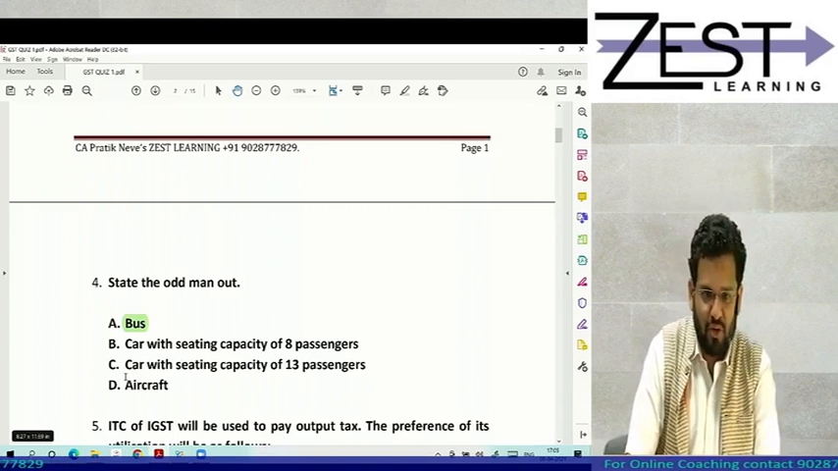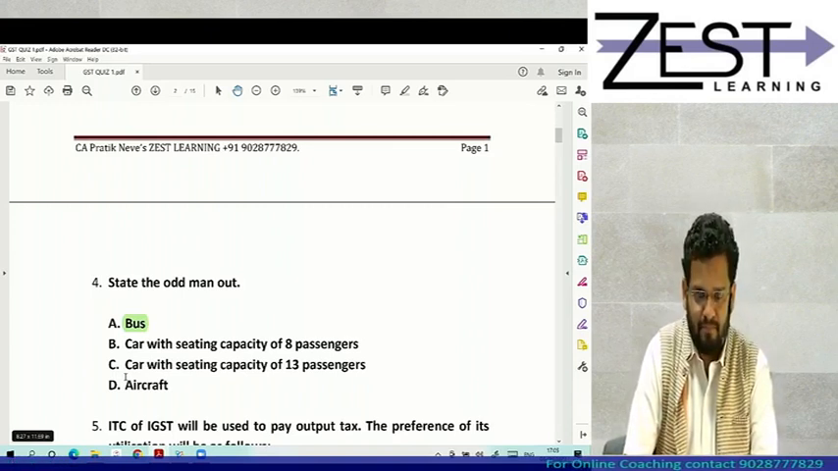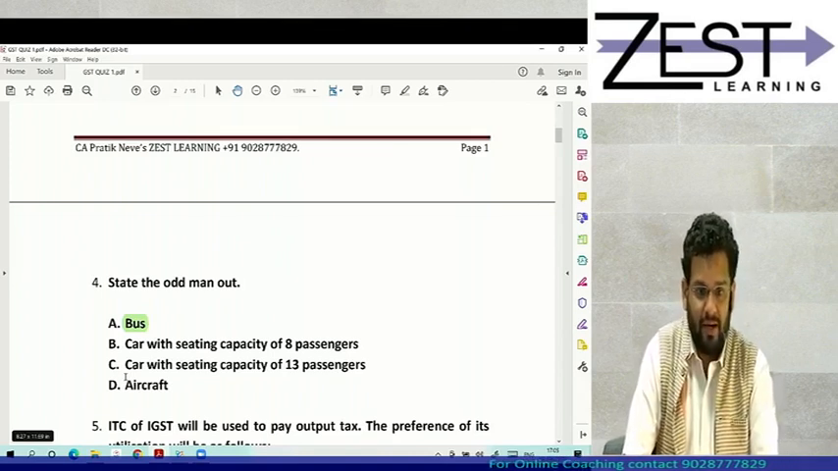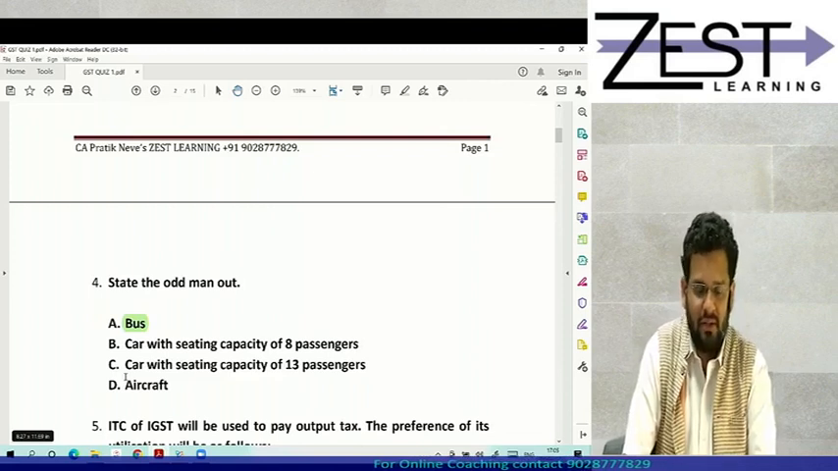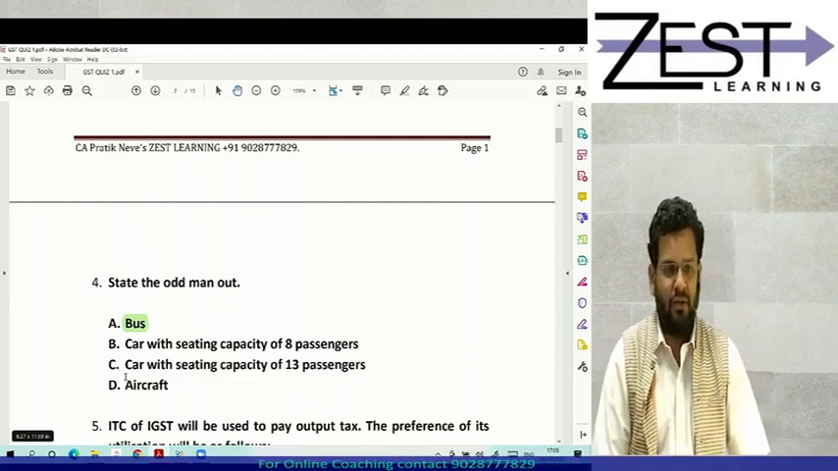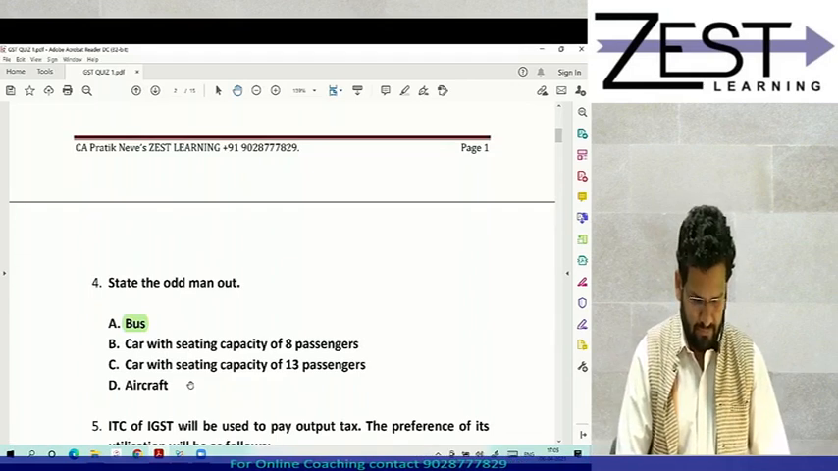So many of you I can see have gone wrong here. So any doubt why it is bus? It was with the perspective that ITC can be directly claimed. It is not blocked in case of bus, because sitting capacity will be exceeding 13. Got it? Can I go ahead?